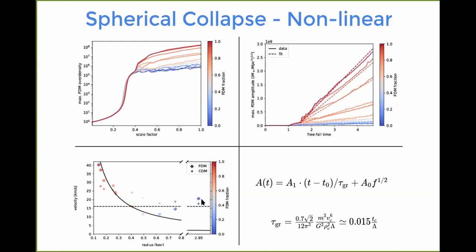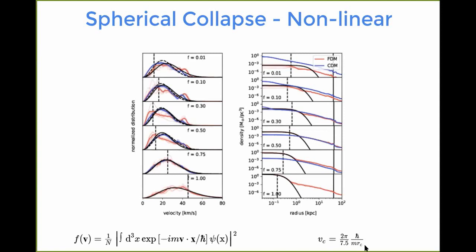As we can see, for cold dark matter dominated systems, both peaks are very close to the virial velocity. But as soon as fuzzy dark matter starts to dominate and the soliton in the center forms, these velocities, especially in the fuzzy dark matter part, start to strongly deviate, actually closely following this solid line, which is exactly this core radius, core velocity relation.